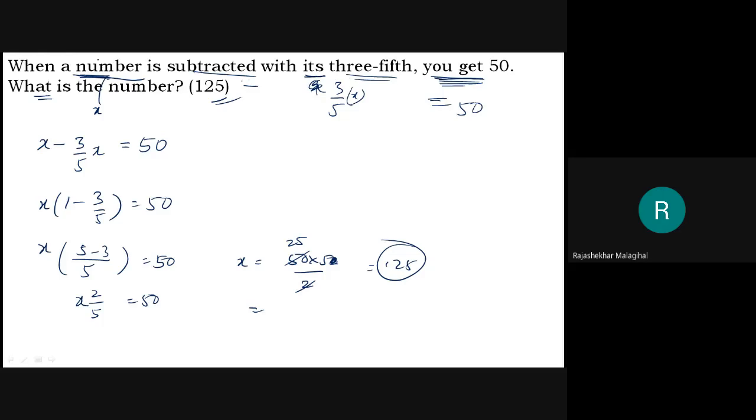That number is 125. Here the thing is that you should be able to write this equation. Once you write this equation, then whatever follows is just mathematics. Okay, we'll go to the next problem.